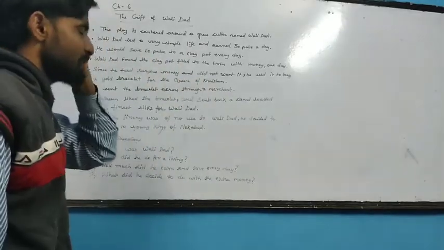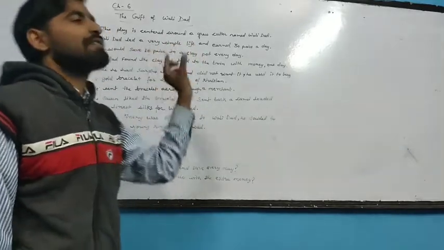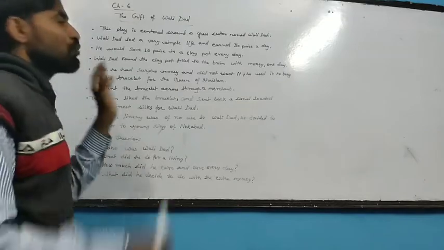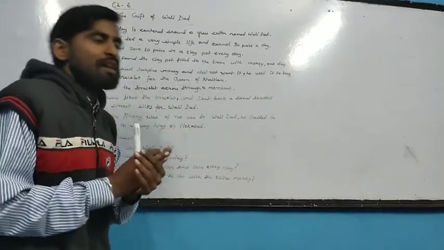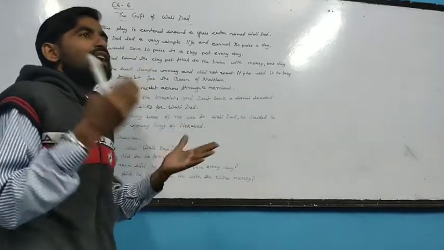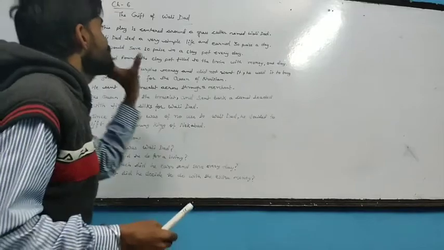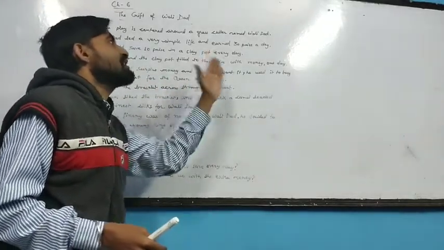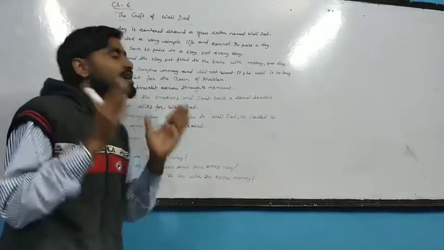When you read this chapter thoroughly, you will find the word grass cutter given in the story also. What kind of life did Wali Dad lead from the money that he had? Wali Dad led a very simple life and earned 30 paisa a day. He earned only 30 paisa a day.